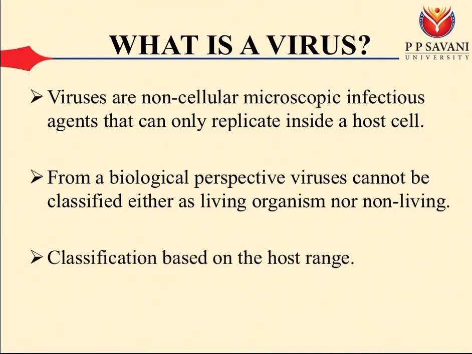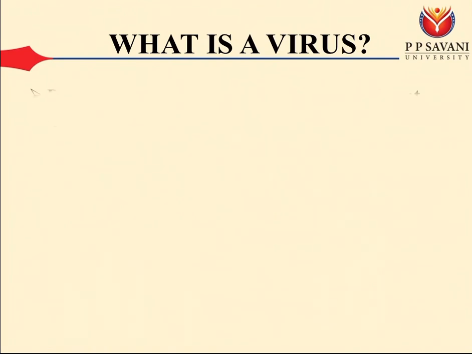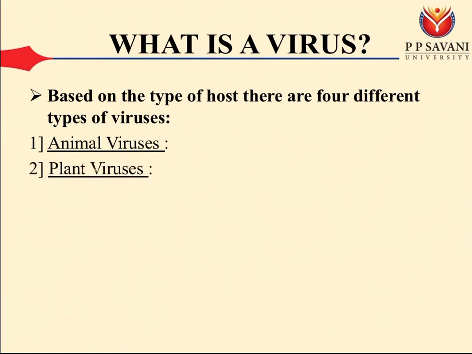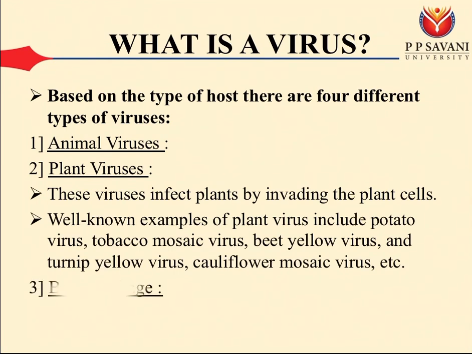Classification based on the host range. There are four different types of viruses. First, animal viruses. Second, plant viruses. Third, bacteriophages. And fourth, insect viruses. Plant viruses infect the plants by invading the plant cells. Well-known examples of plant viruses include potato viruses, tobacco mosaic viruses, cauliflower mosaic viruses, etc.